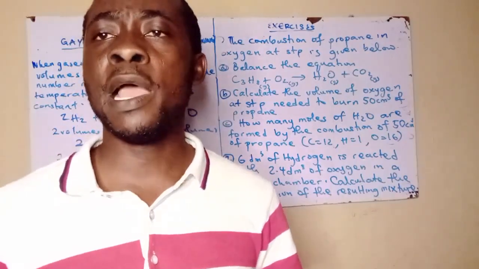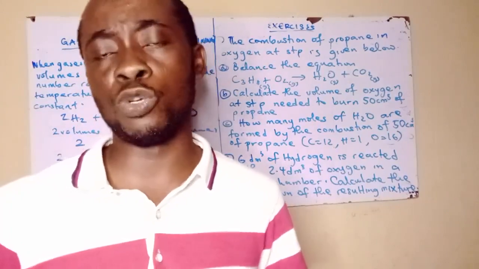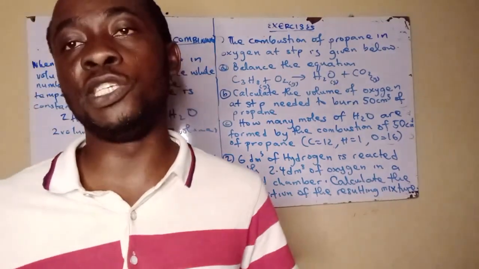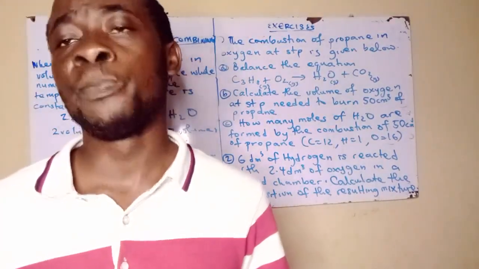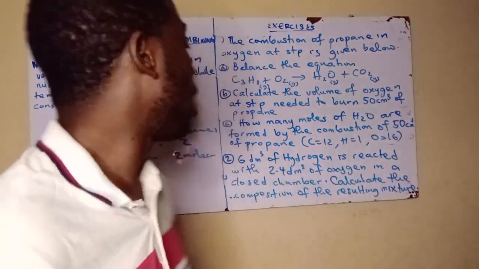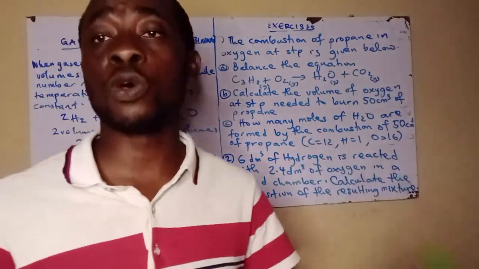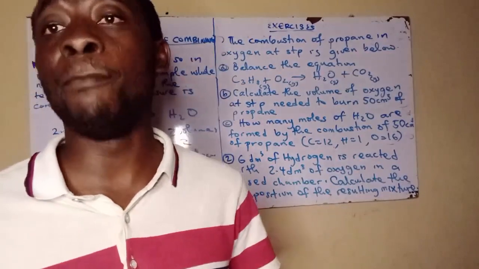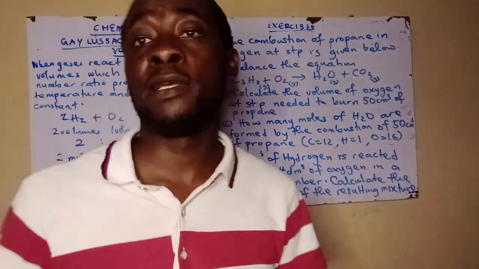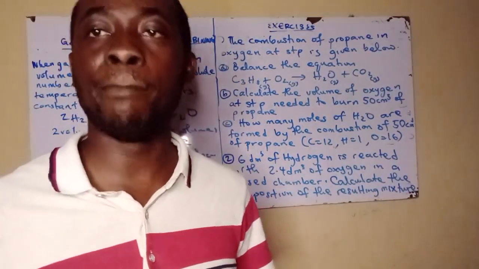Now àwọn nǹkan kan dẹ̀ wà tó jẹ́ pé a tún gbọ́dọ̀ mọ̀ náà, mo kọ́ wa náà ní stoichiometry. 1 mole of any gas will always occupy 22.4 dm³. Ṣé ti get báyẹn? Mo dẹ̀ sọ stoichiometry báyẹn náà, mo ní 1 mole of any substance is equal to the molar mass of that substance. Iye mass tí 1 mole of any substance occupy, òun náà pè ní molar mass. Ṣé ti get báyẹn?